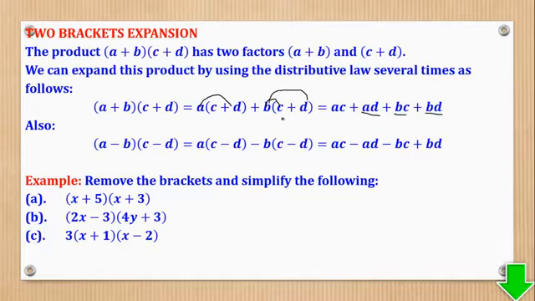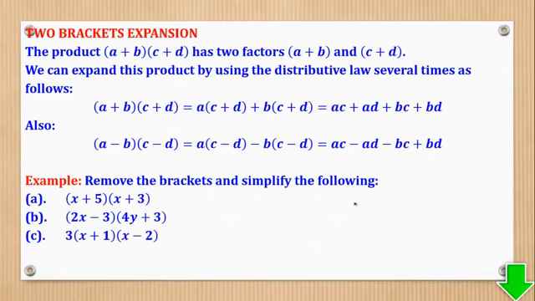That is if there is plus. What if there is minus? Still do the same. This one multiplies by the whole of this to give you this part. Then this multiplies by the whole of this to give you this part. Then this minus comes from here.